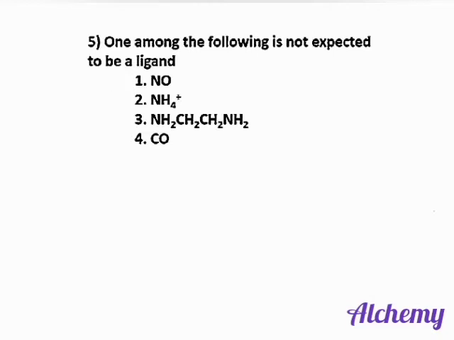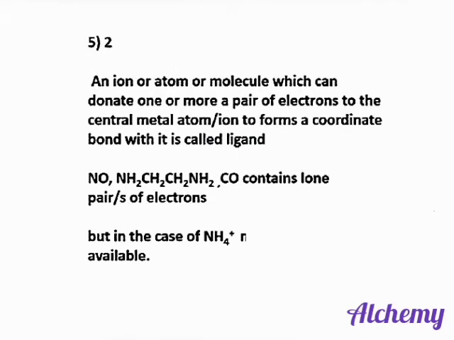Next question. One among the following is not expected to be a ligand. Which is that? Ligands are molecules that can link to the central metal atom through coordinate or dative bond. That is, the ligands are supposed to donate a lone pair of electrons to the central metal atom. Here option 2, NH4+, is a cation. That is a positive species. It cannot donate electrons. So it is not a ligand.